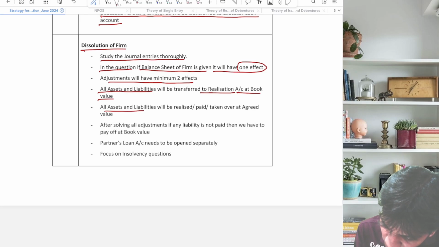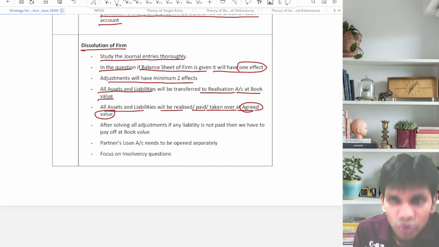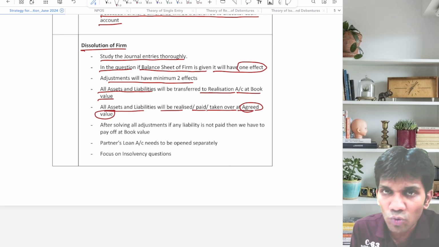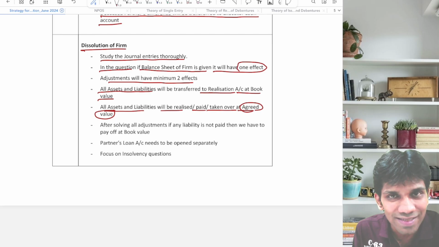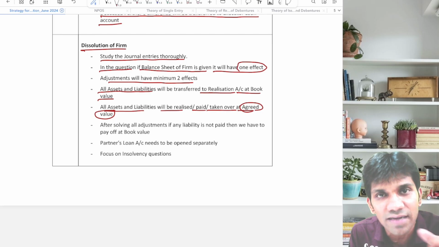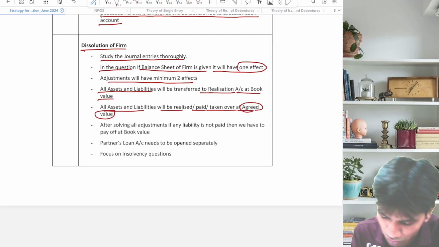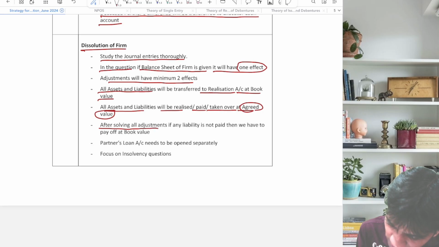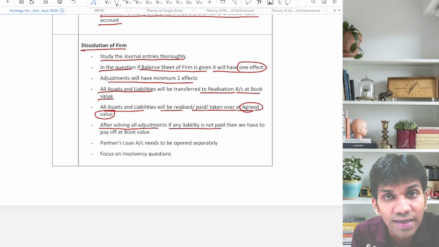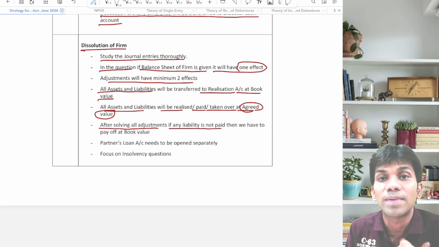All assets and liabilities will be realized, paid, taken over at agreed value. So assets liabilities को ट्रांसफर करो बुक वैल्यू पे, asset liabilities को सेल करो, पे करो at agreed value, and if agreed value is not given then record at book value. After solving all adjustments, if any liability is not paid, means सारे adjustments करने के बाद अपने आप को एक सवाल पूछना.